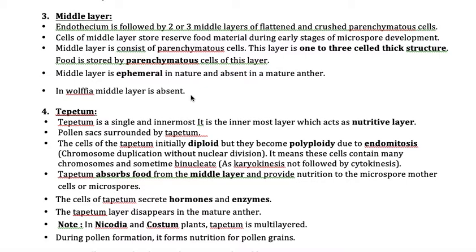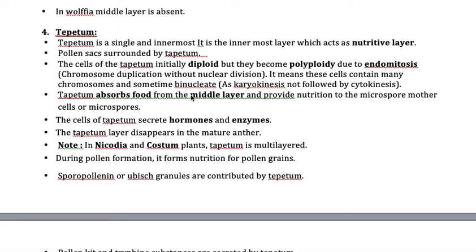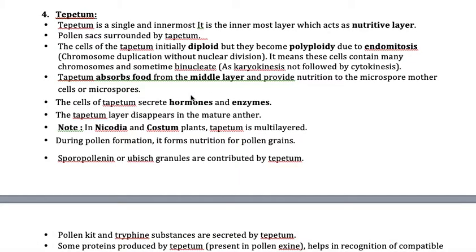Middle layers are present, and once the tapetum formed and absorbed the nutrients, this middle layer disappears. Now, one important point you need to understand in tapetum: what is that? Tapetum is like a normal tissue at the time of origin. That means when it is formed, when it took birth, it is like any other cell. All the cells are diploid, and tapetum is also diploid.